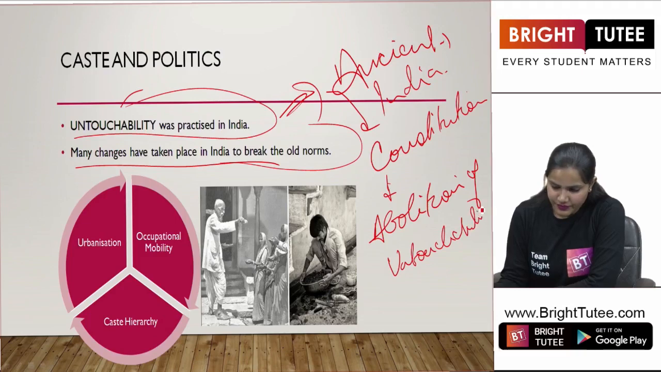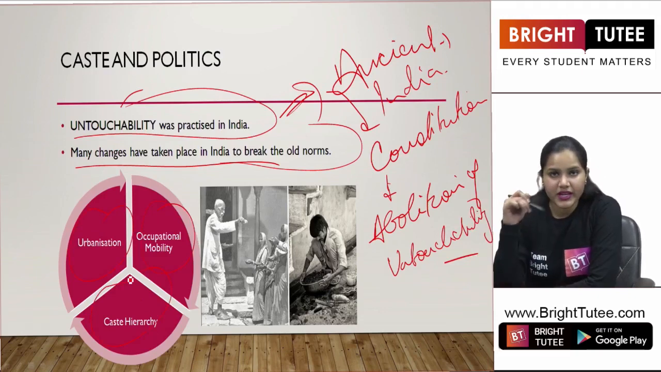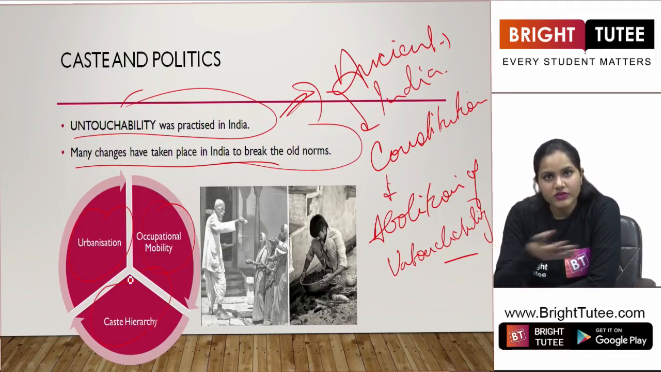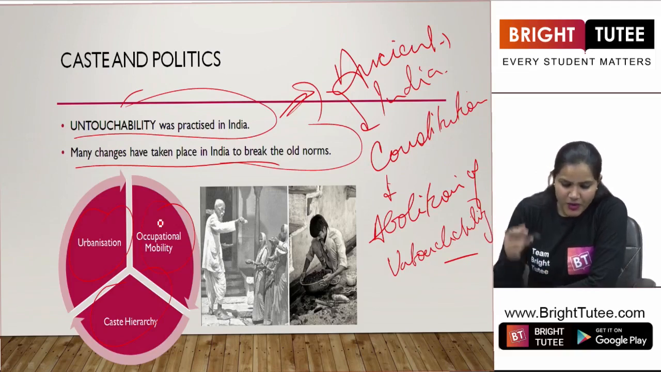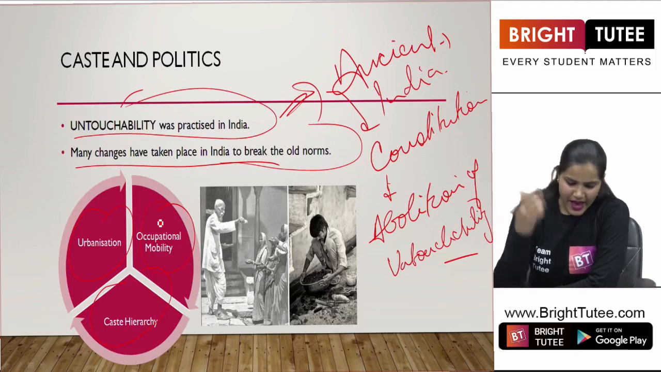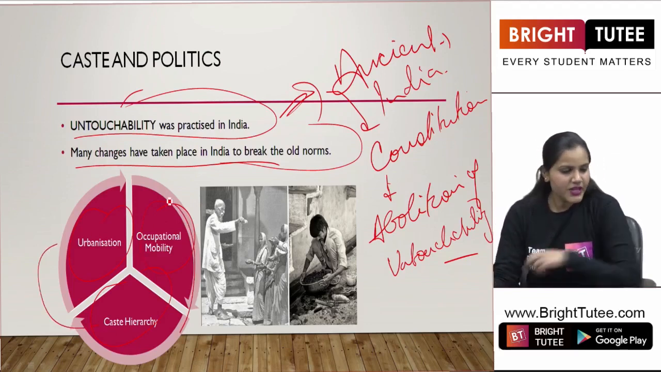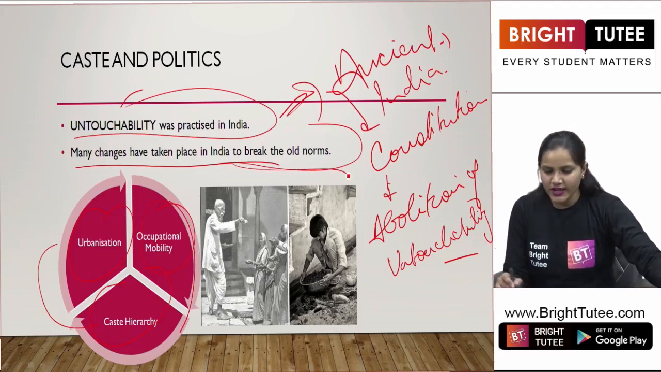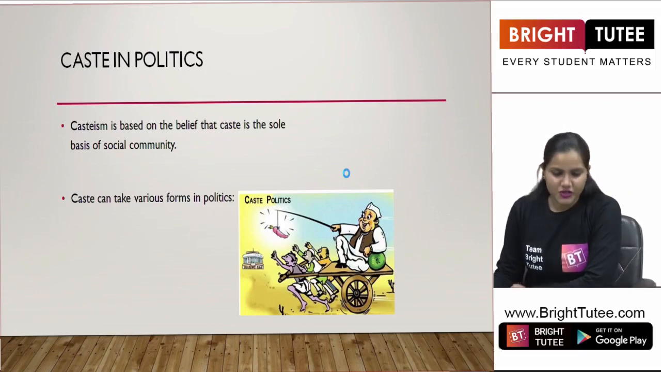Now, here we see some of the changes that are taking place: urbanization, as in people are settling down in different places, people are migrating from one place to another in search of good work and better living conditions, occupational mobility, just in search of a good occupation, right? And then the caste hierarchy is also changing in this way. Okay, so these changes were happening and trying to break the old norms that were once established.